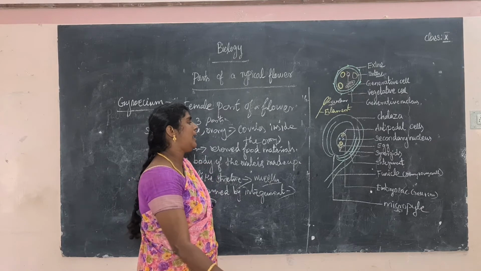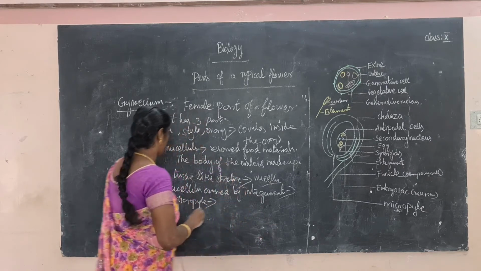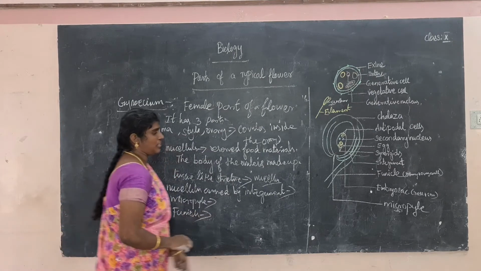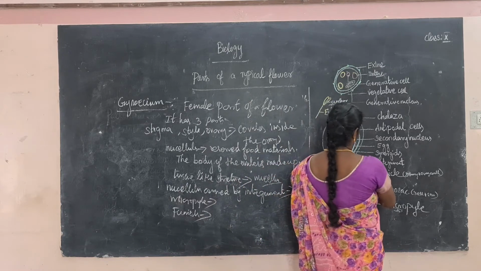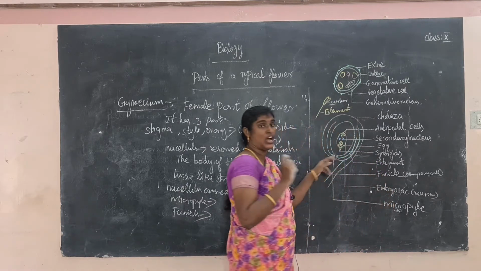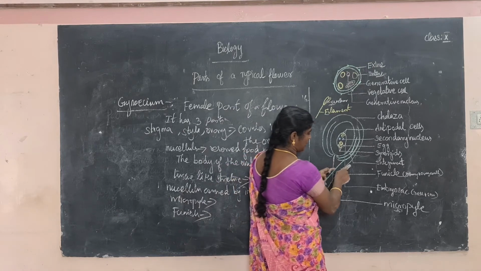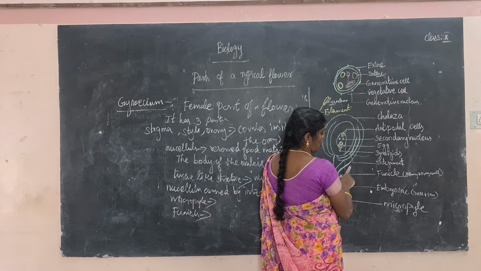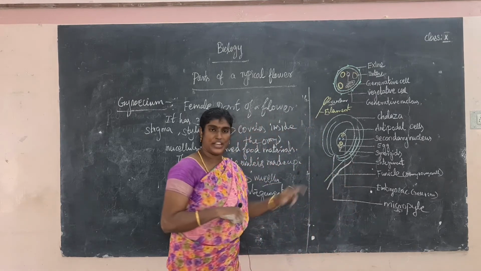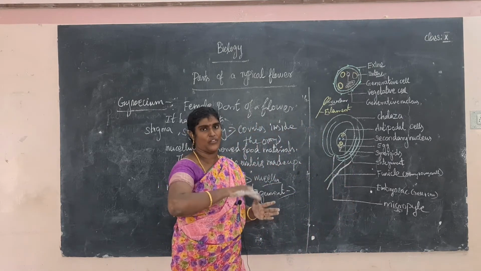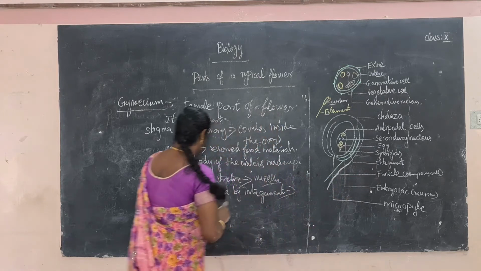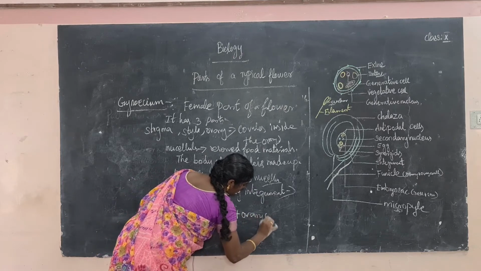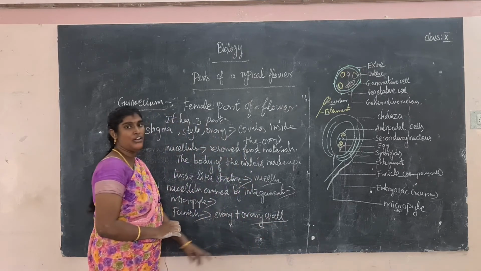Another part is the funicle. What is the meaning of the funicle? The part by which the ovule is attached to the ovary wall is called the funicle. For example, this is a funicle-like structure. The funicle is the part of the ovule attached to the ovary wall.